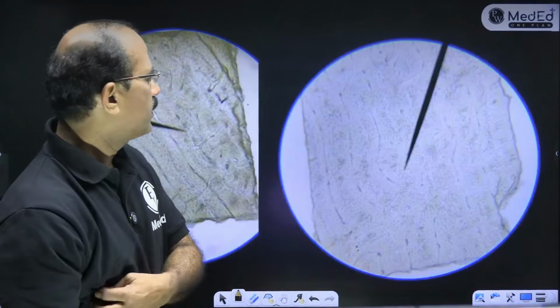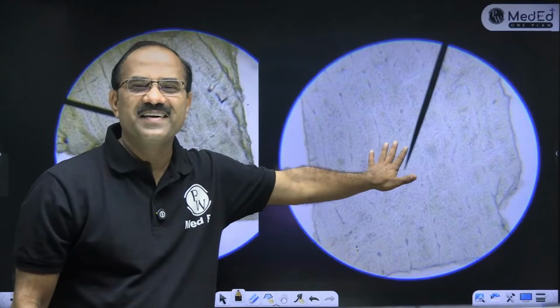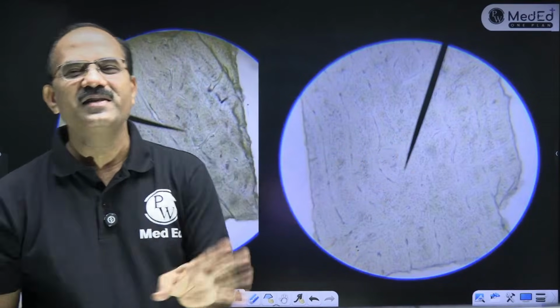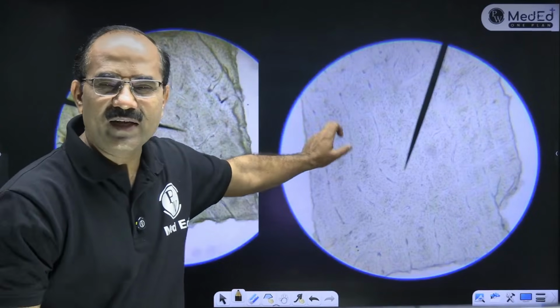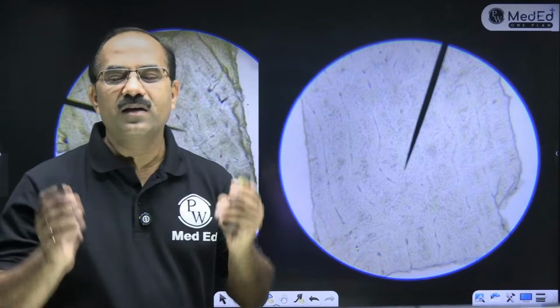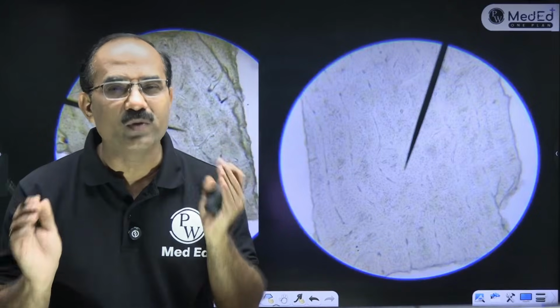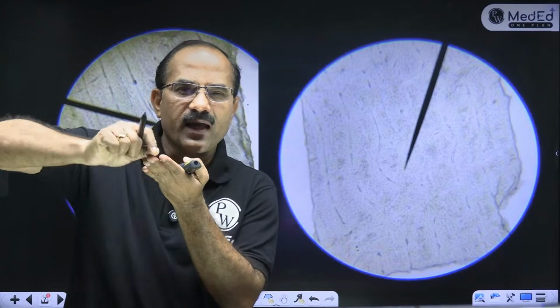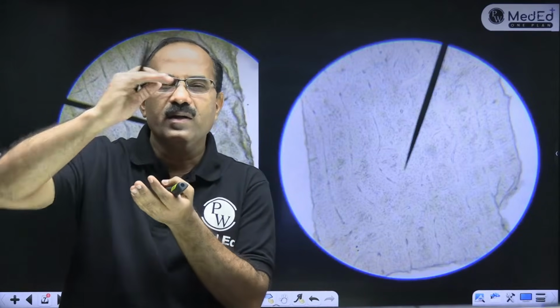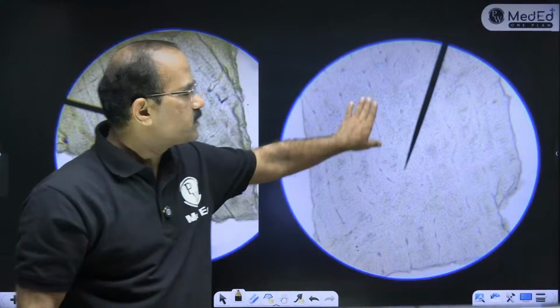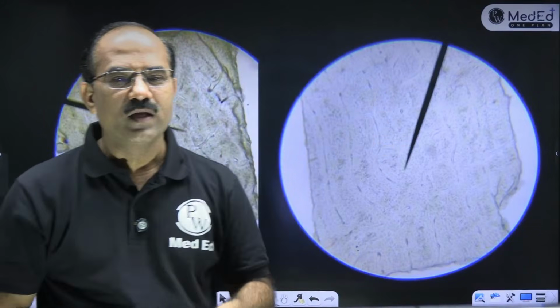Fine. Okay, this is the easiest slide. If this slide comes, it is the easiest. You are very lucky. So what will you write for this slide? This is the ground section of a bone. Ground section means we take the bone and grind it against a rough surface till you get a fine section. So this is what we call a ground section of bone.